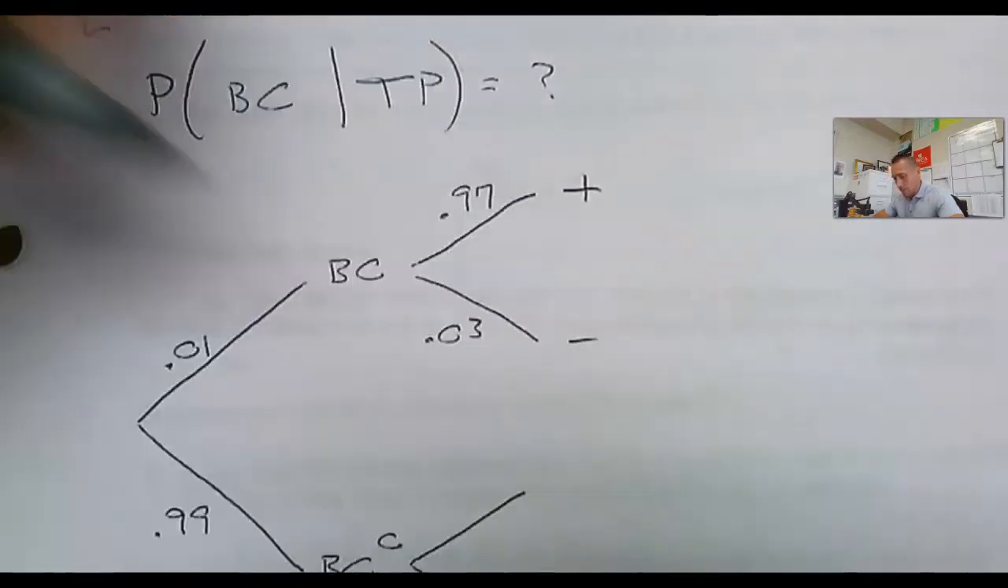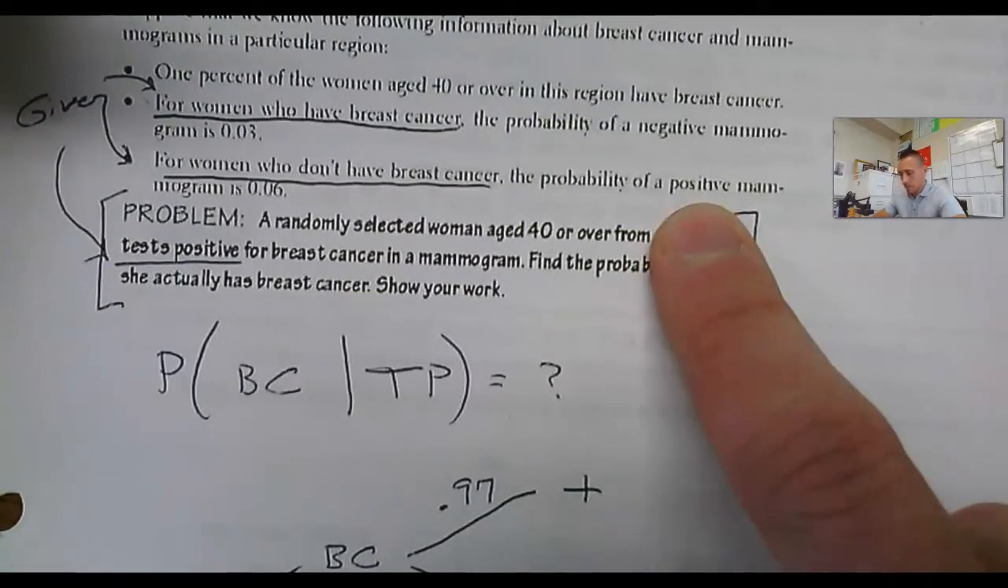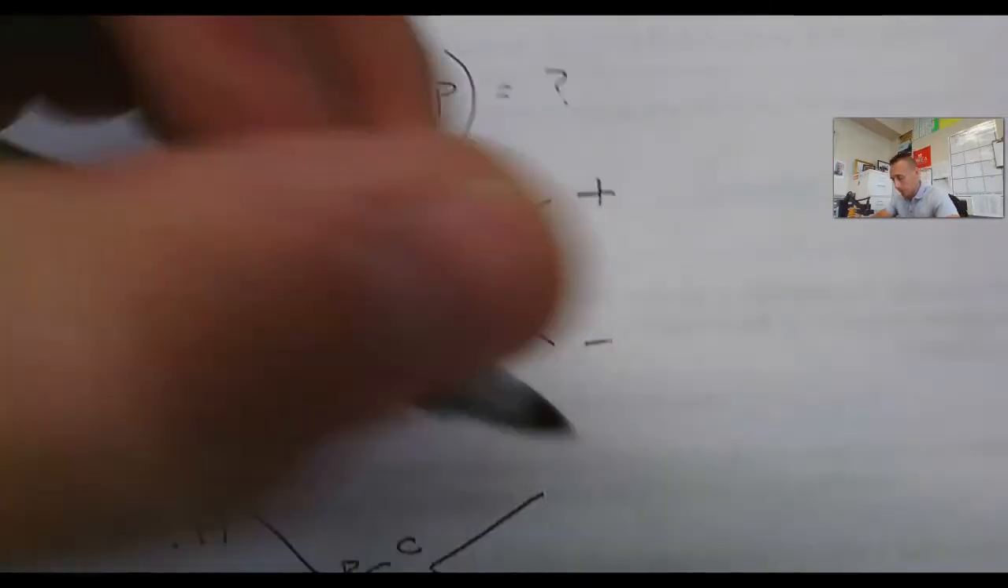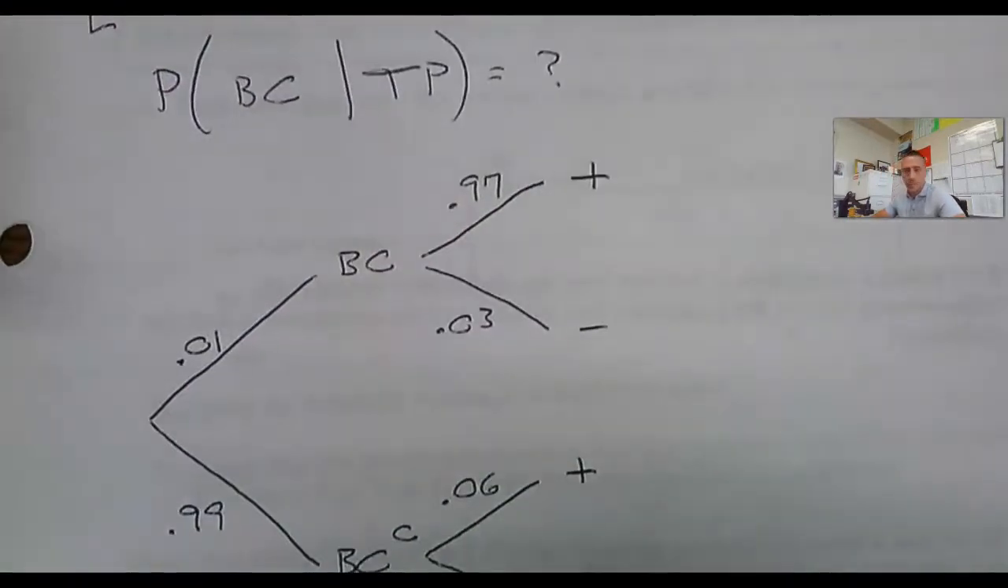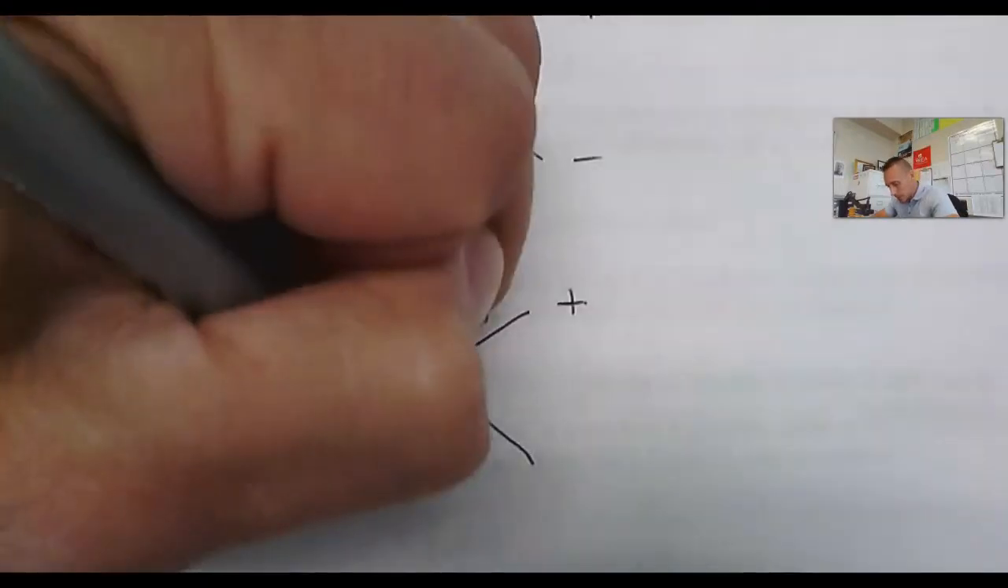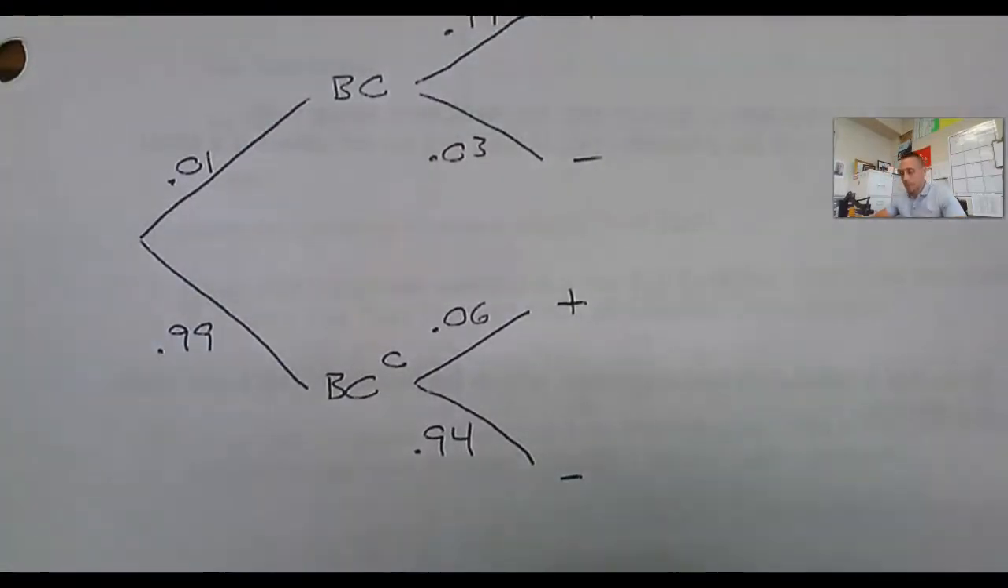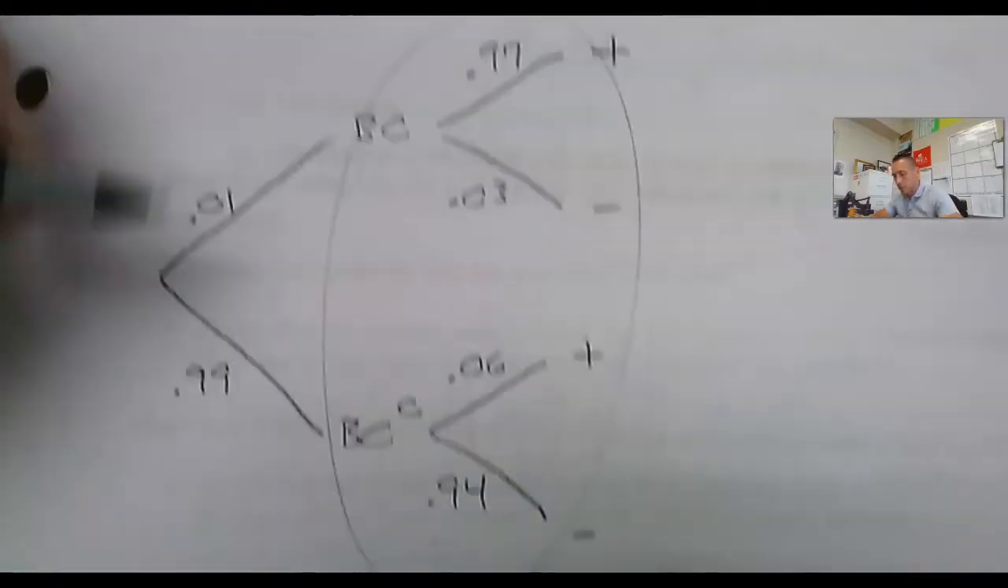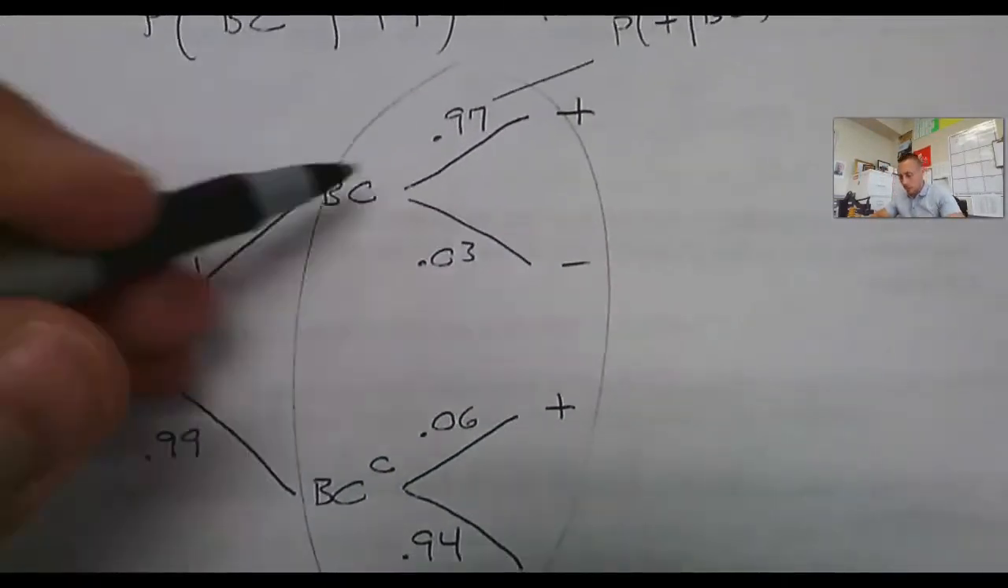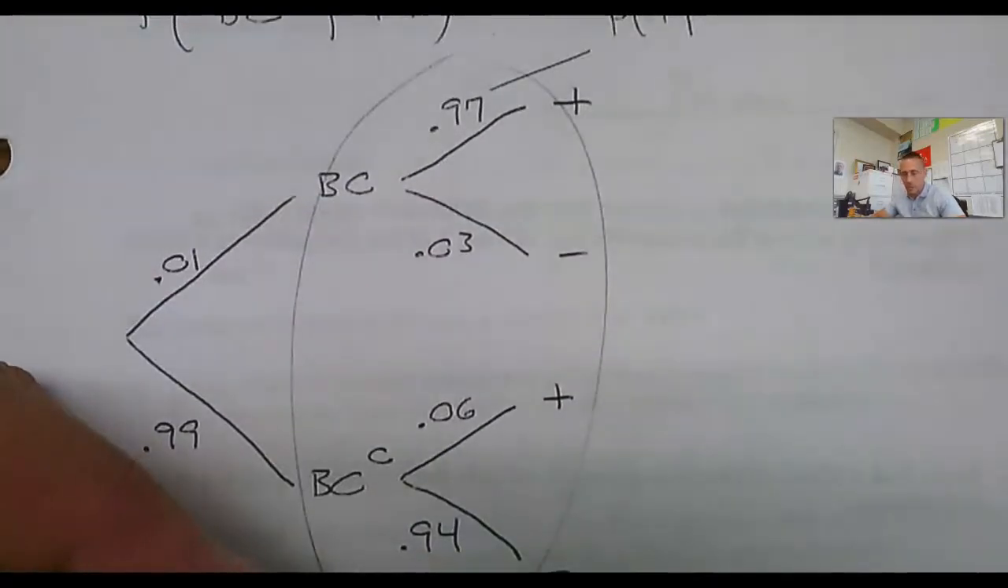Given that they don't have breast cancer, the probability of a positive is 6%. So 0.06, they're going to test positive 6% of the time. They're going to test negative 94% of the time. Remember, all of these are conditional probabilities. This 0.97 is the probability that someone tests positive given they have breast cancer. These are all conditional probabilities.